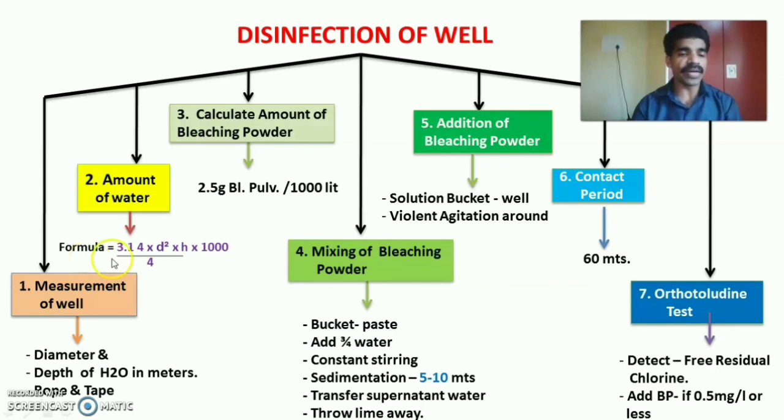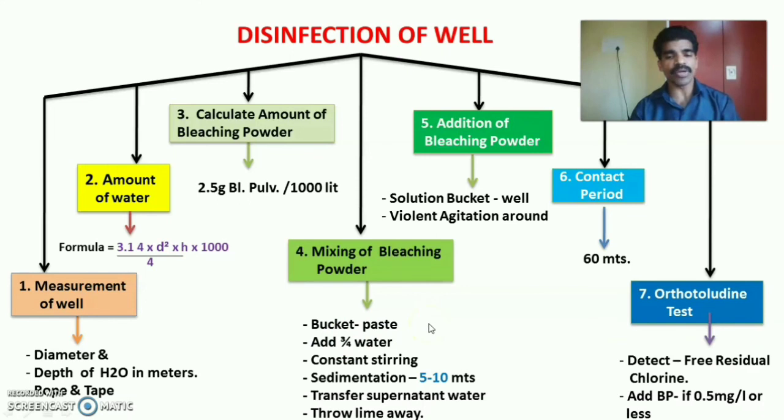The formula can be applied: pi d square h divided by 4 into 1000, that is 3.14 into d square into h divided by 4 into 1000. So to convert the cubic meters into liters, multiply by 1000. Then the third step is calculation of amount of bleaching powder. That is 2.5 gram bleaching powder can be used for 1000 liters of water in normal chlorination process. Then next step is mixing of bleaching powder in water.